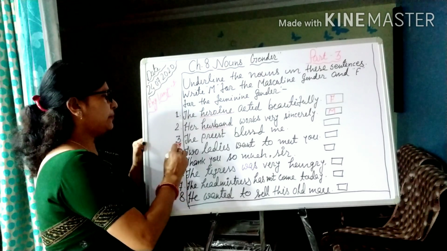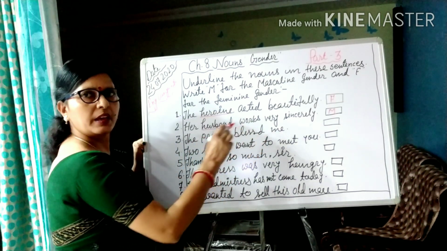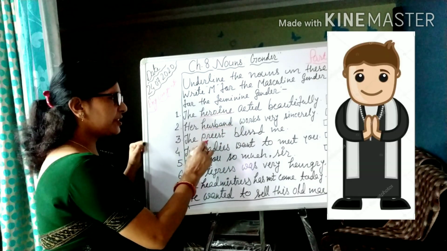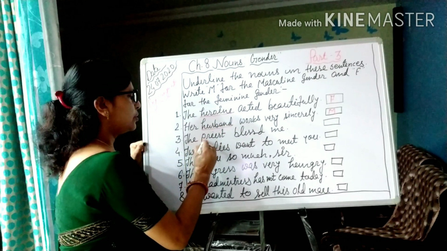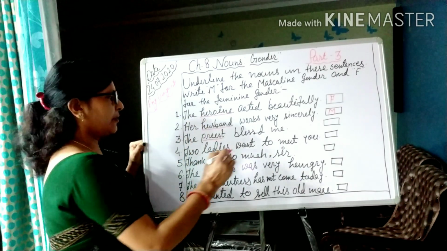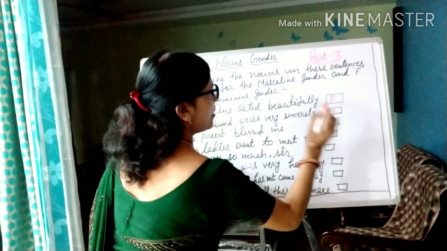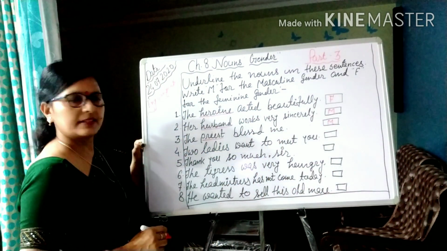Okay, question number 3. The priest blessed me. Here also priest is the noun, so we must underline priest, and then we will write M here. As we know, it is the masculine gender.